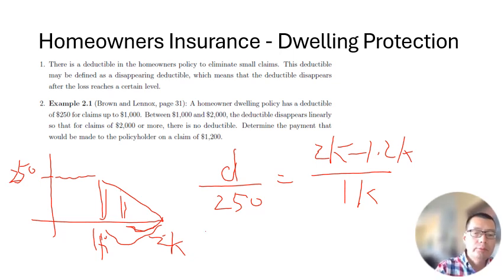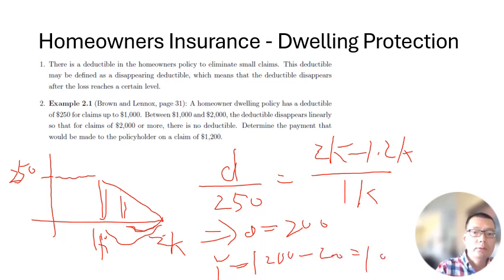So from here we can get D is equal to 200. Based on this, we know the payment would be 1200 minus the deductible 200, which is $1,000.